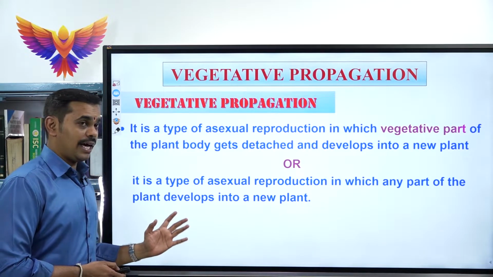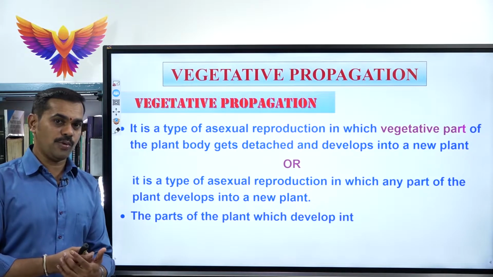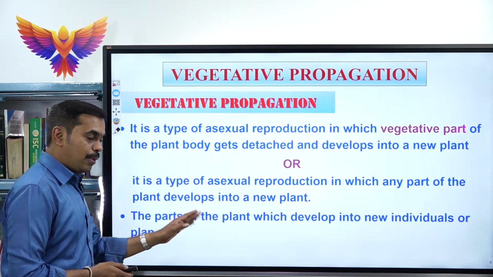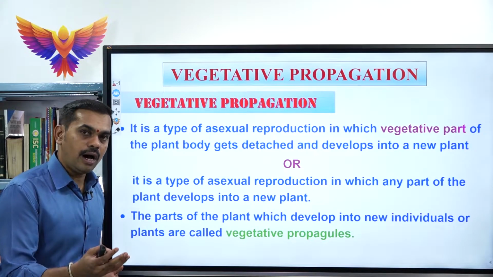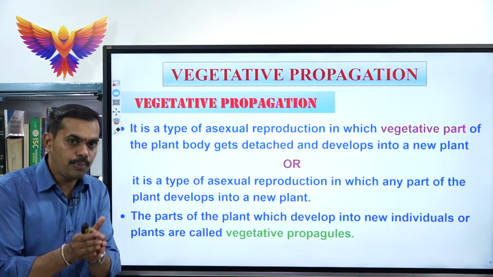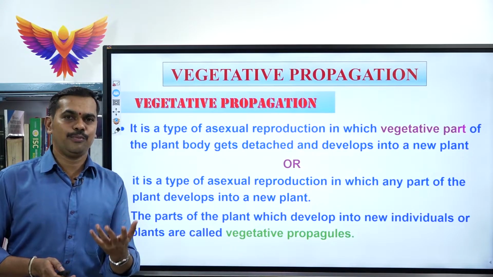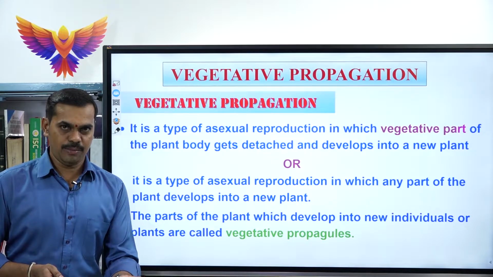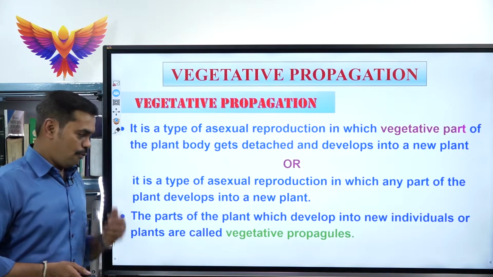Next, we will be learning the definition of vegetative propagules. What do you mean by vegetative propagule? Whatever parts of the plant develop into a new individual or a new plant, such parts are called vegetative propagules. Whether it may be a leaf, or a runner, or a rhizome, or a stolon, whatever it is.